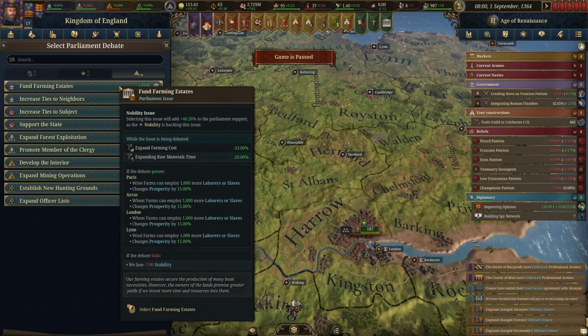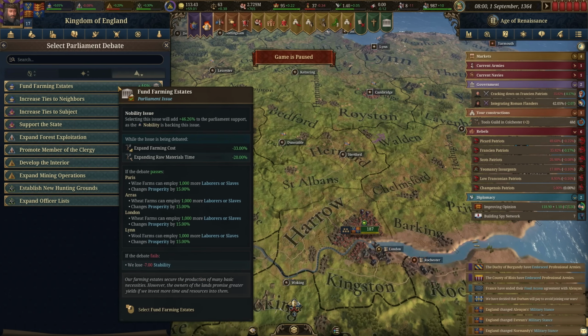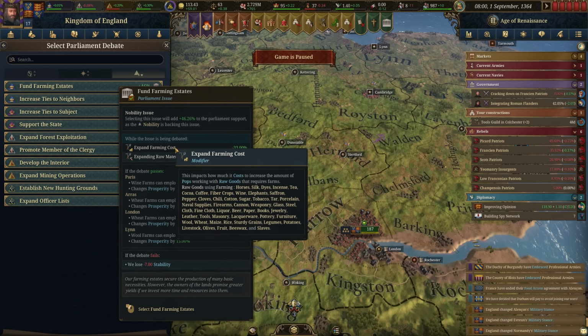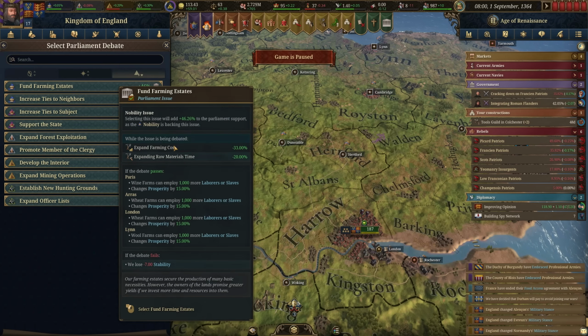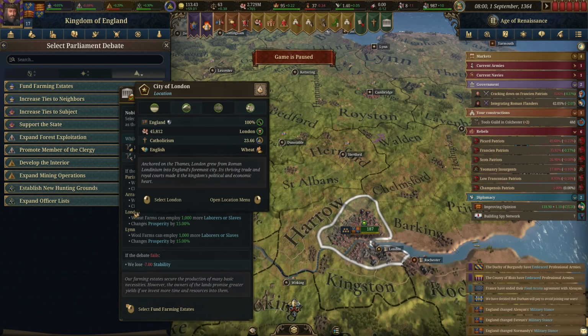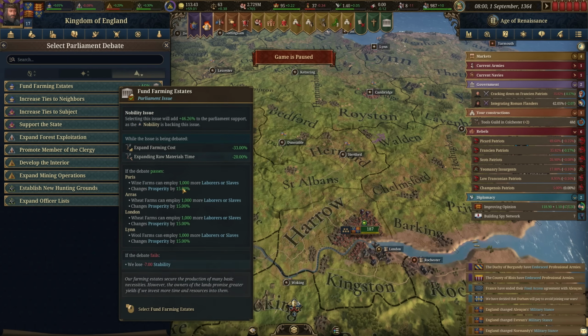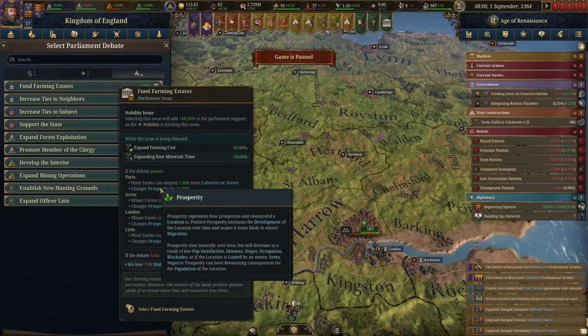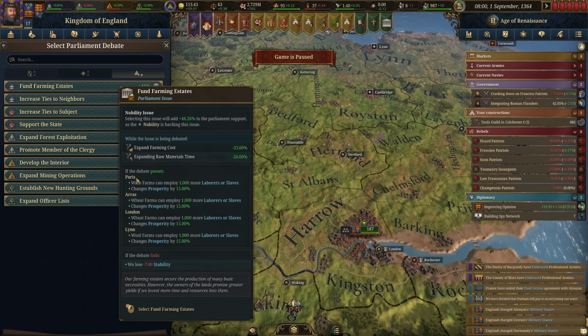I think we're going to go for something easy to pass, so one of the noble issues, and that's fund farming estates. So the bonuses we'll get while the issue is being debated are helpful because you can expand farms for cheaper, but what we're really doing it for is the prosperity. It's going to affect many of our key cities, including London and Paris, and more prosperity is always helpful. And whichever RGO they have there, so in Paris it's wine farms, in London it's wheat farms, they'll be able to employ 1,000 more laborers. So yeah, we're going to go and work on this one.